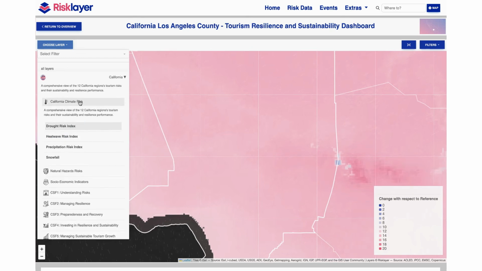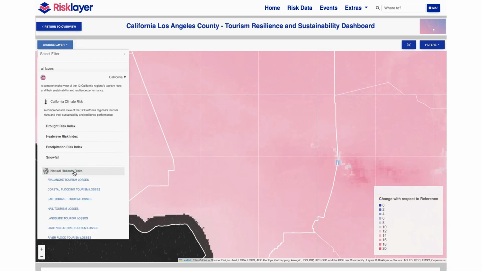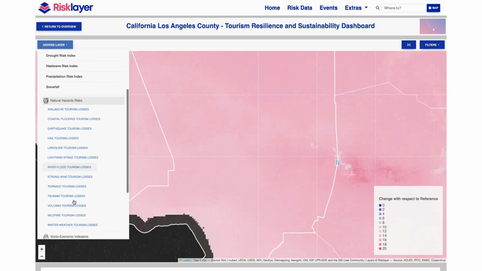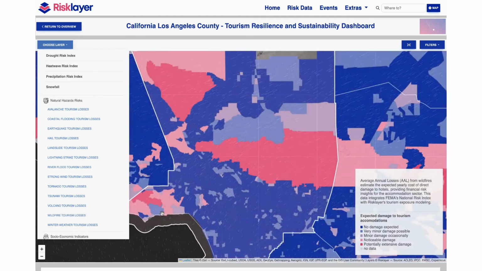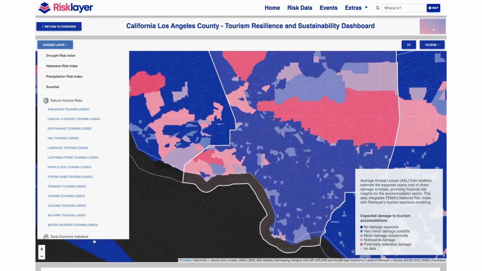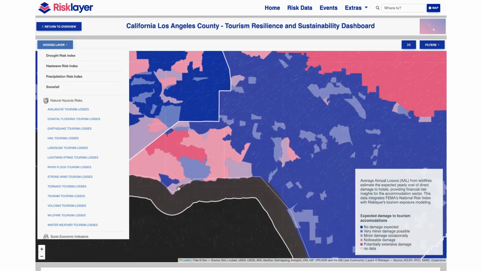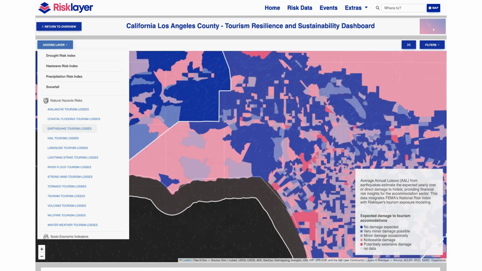Now let's look at wildfire-related losses to accommodations. This data is mapped at the census tract level, so areas with few or no hotels will show minimal damage. But we can see that in coastal Los Angeles, where hotels are densely concentrated, the risk of noticeable to extensive damage is much higher. Similarly, we can view earthquake losses or other hazard-related impacts by selecting different hazards from the data view panel on the left.